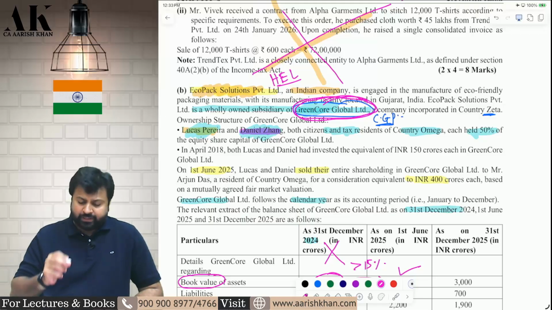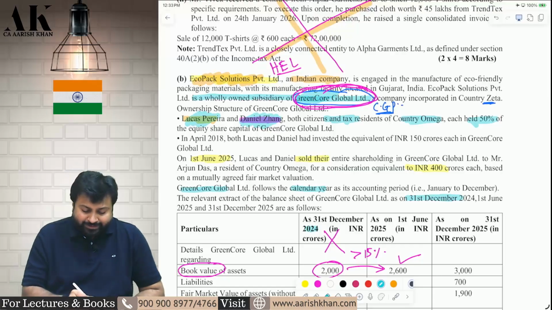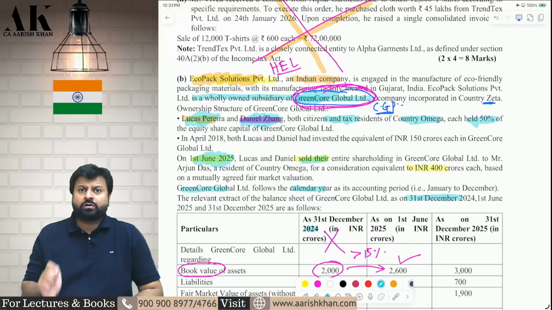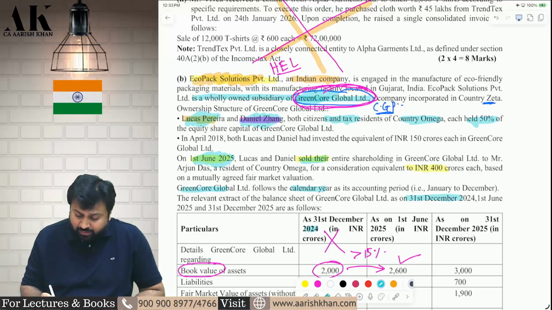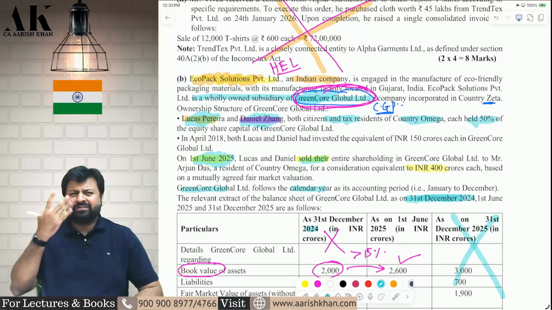For that, first of all, we need to find out the specified date. The specified date can be two dates. It can be either the date on which you sell these shares or the last balance sheet date of Green Core. What is the last balance sheet date of Green Core? It is 31st December. You can check it. So this 31st December 2025 is not relevant.